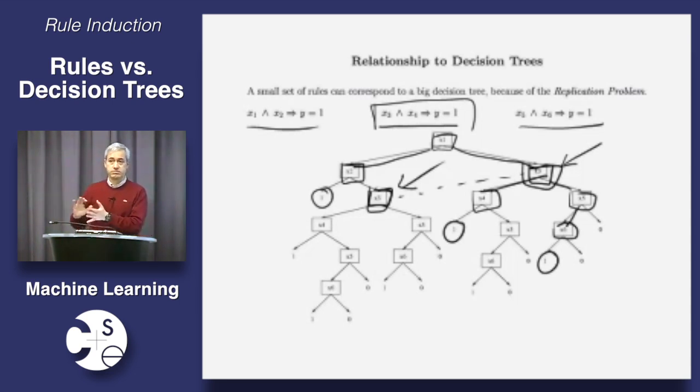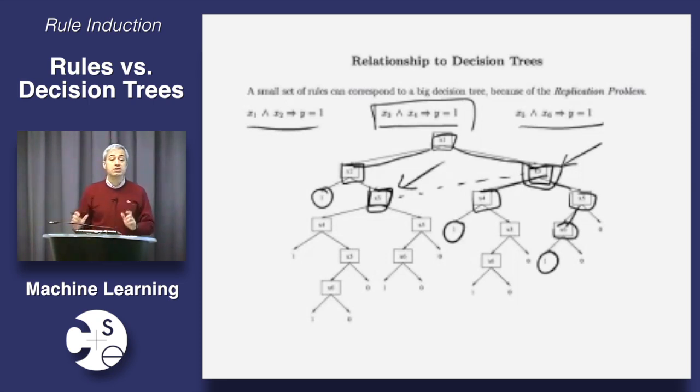Or at least, most of this problem would be solved. It's still not necessarily the case that the decision graph would be as compact as the set of rules, but yes, the decision graph would obviate this problem. I see. So is that just because of the definition of a tree? Yeah. And the problem with the decision graph is that it's more complicated to learn a decision graph than a decision tree. So even though they're a very natural idea, for the most part, people never use decision graphs. This was tried at one point. They used decision trees. But decision trees do have this huge problem.